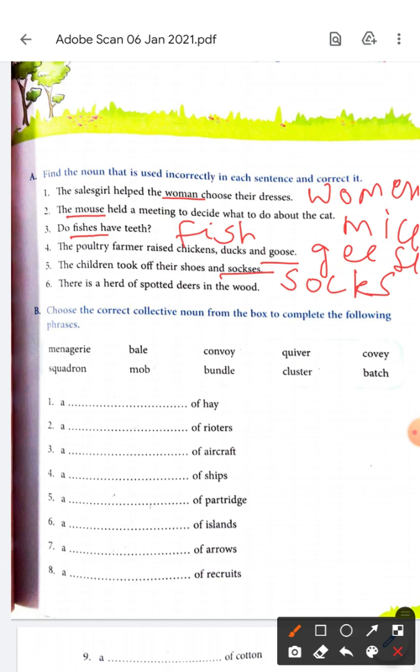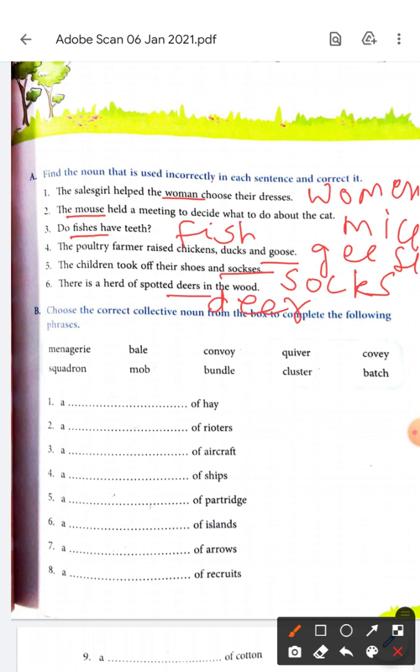There is a herd of spotted deers in the wood. Are we using deers correctly? Or is it only deer even in plural? It is only deer even in plural. Are you understanding? Are you reminded of these things? No? If it is yes, I am very happy.